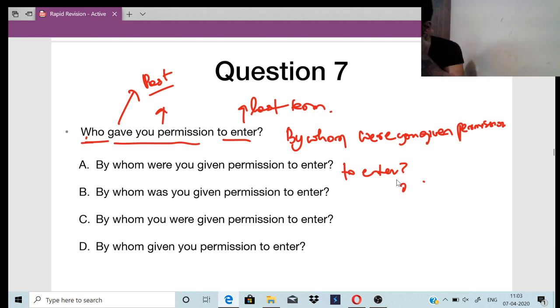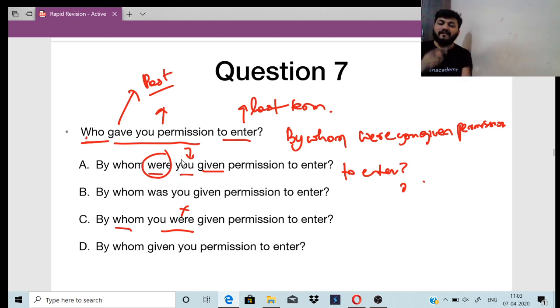By whom were you given the permission to enter? That is the right answer, right? "By whom you were given" is wrong, okay? It is "were you given", not "you were given". It should always be "were you given", okay? The verb comes first, then this, and then the rest. So this is the structure, okay?